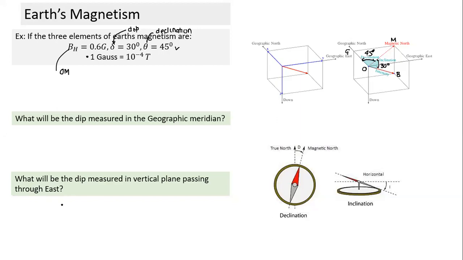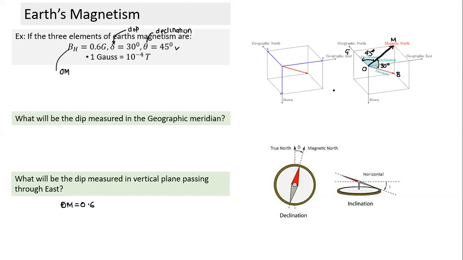One way is to think of this. We have done it. To find east, how much is OM equal to? OM is equal to 0.6.